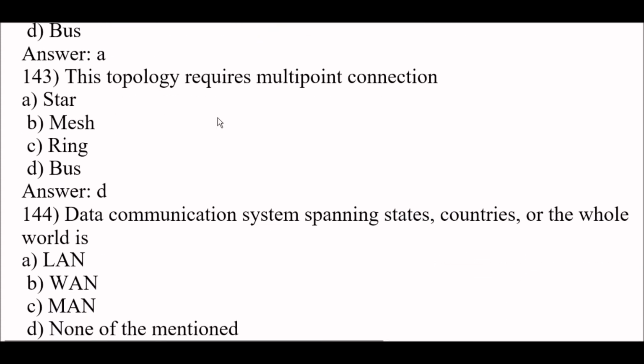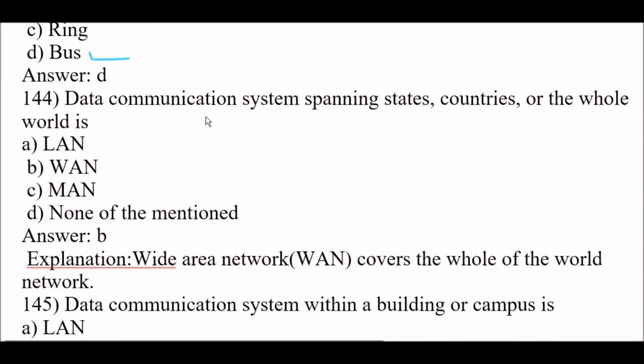Next question, this topology requires multi-point connection. Right answer is option D, bus. Bus topology requires multi-point connections. Next question, data communication systems spanning states, countries or the whole world is WAN. WAN stands for wide area network.